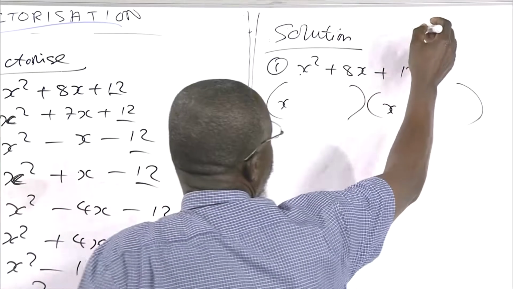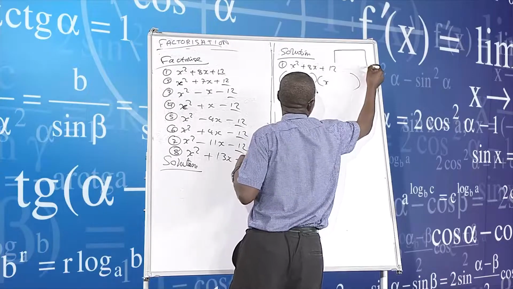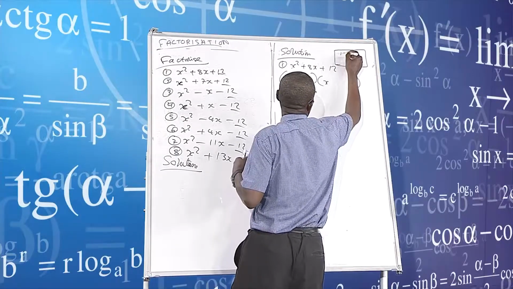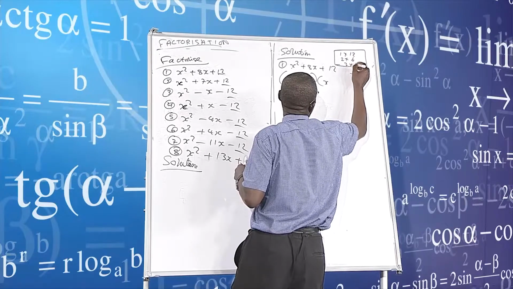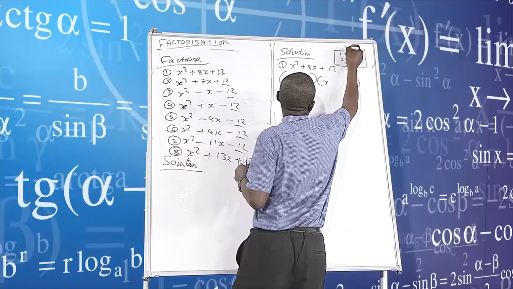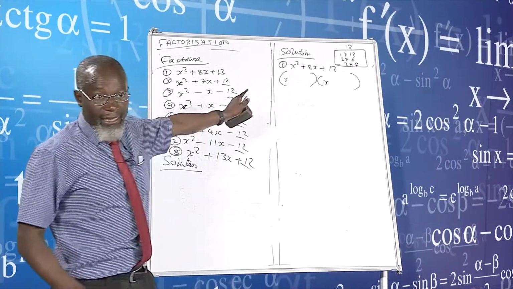We now come here and have my combinations of 12. It's 1 times 12, 2 times 6, and 3 times 4. This is how we get a 12. That's how we get a 12.